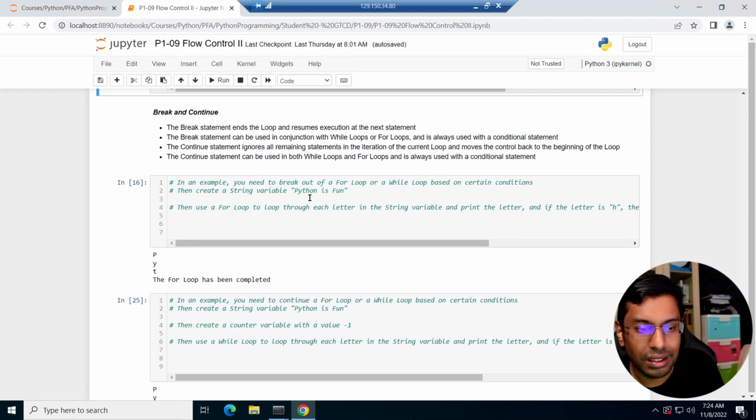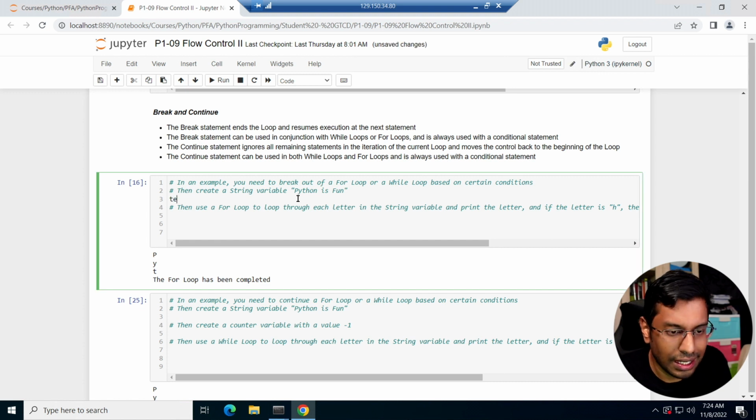The continue statement can also be used with while loops and for loops, and it's also always used with a conditional statement. So let's see when that makes sense, right? Just telling you this in words doesn't really make sense, right? So let's create a variable called text and call it Python is fun.